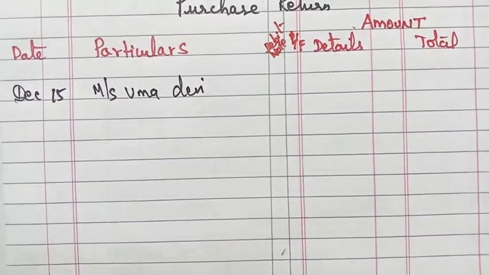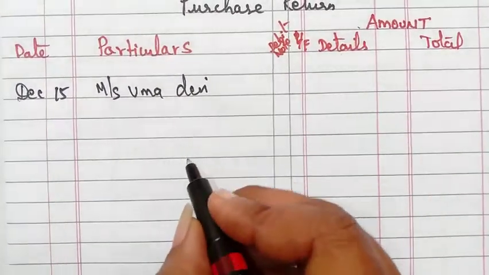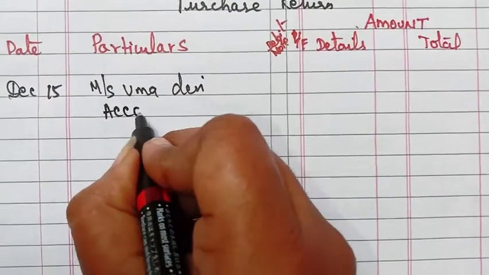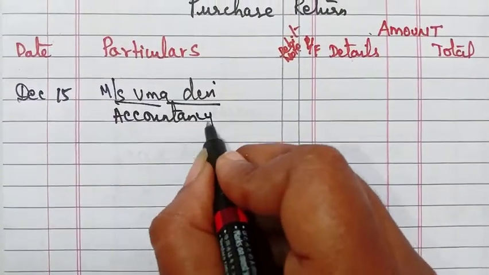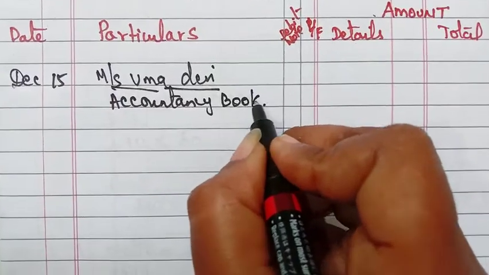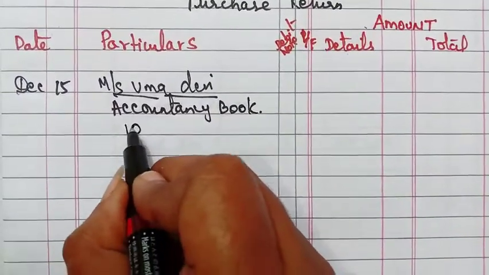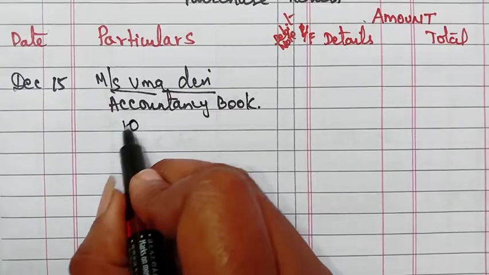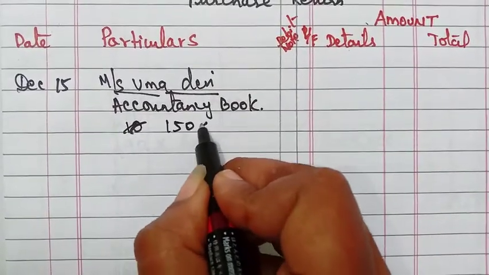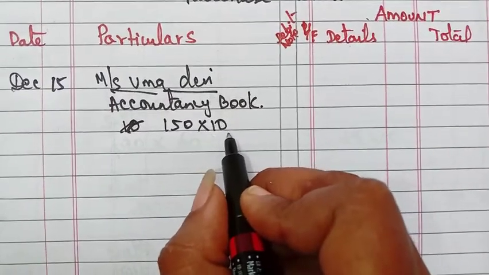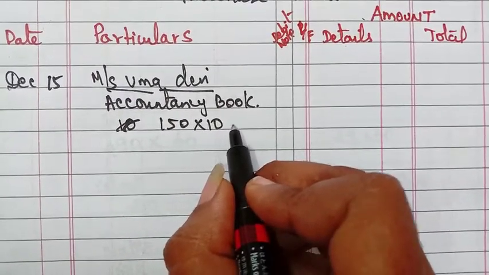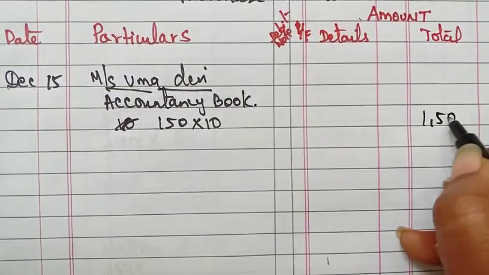There we are returning accountancy books only, 10 books. So we write 150 into 10 books. This is 150 rupees, these are the copies we are returning. If you multiply we will get 1,500.